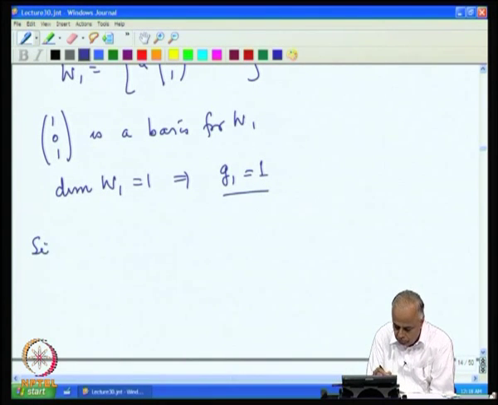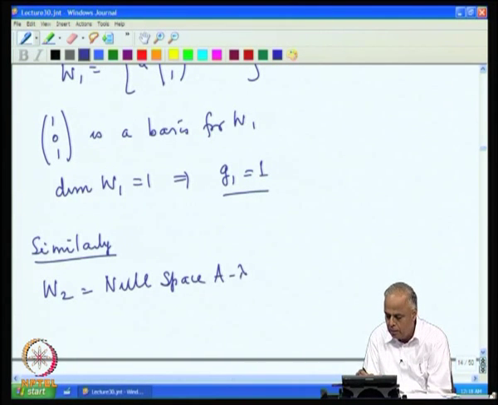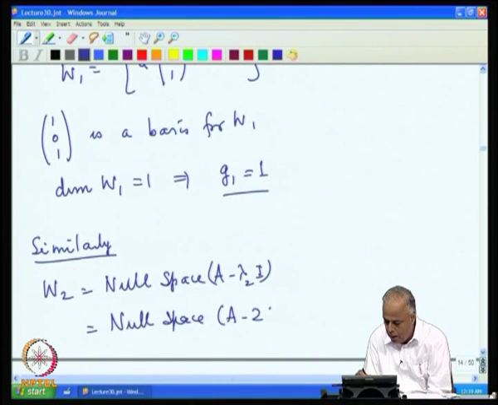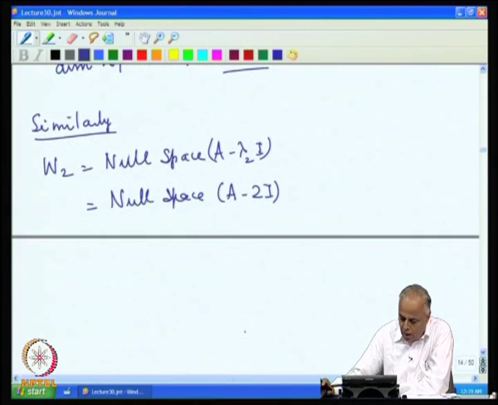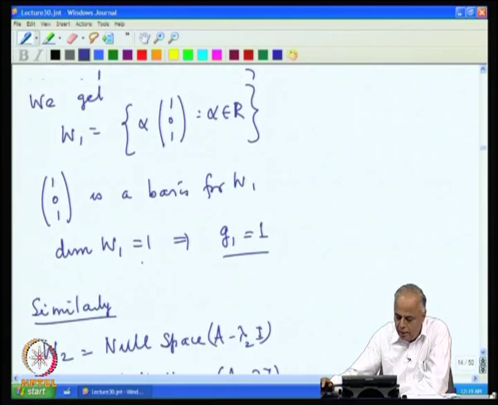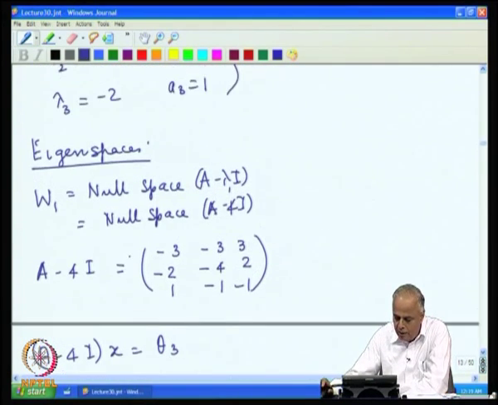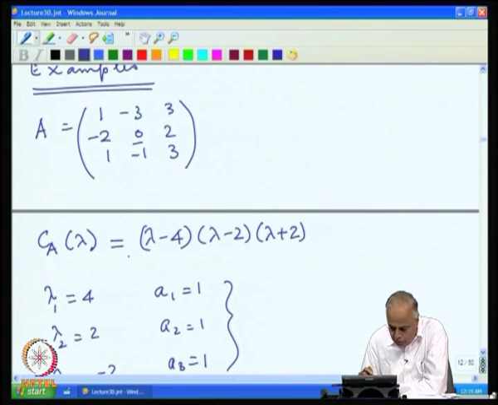Similarly, W2 is the null space of A minus lambda 2 I, which is the null space of A minus 2 I. Again we have to subtract 2 from the diagonals, so you take the matrix A and subtract 2 from the diagonal.